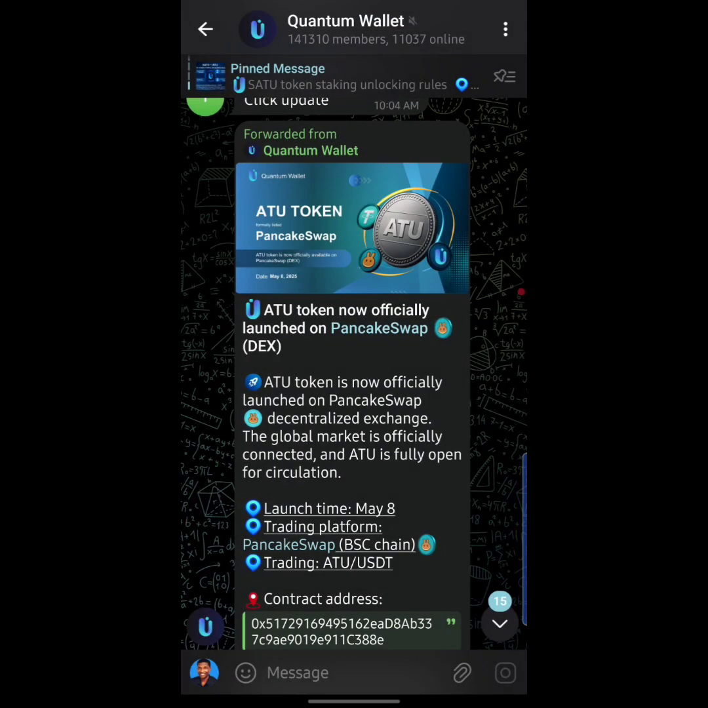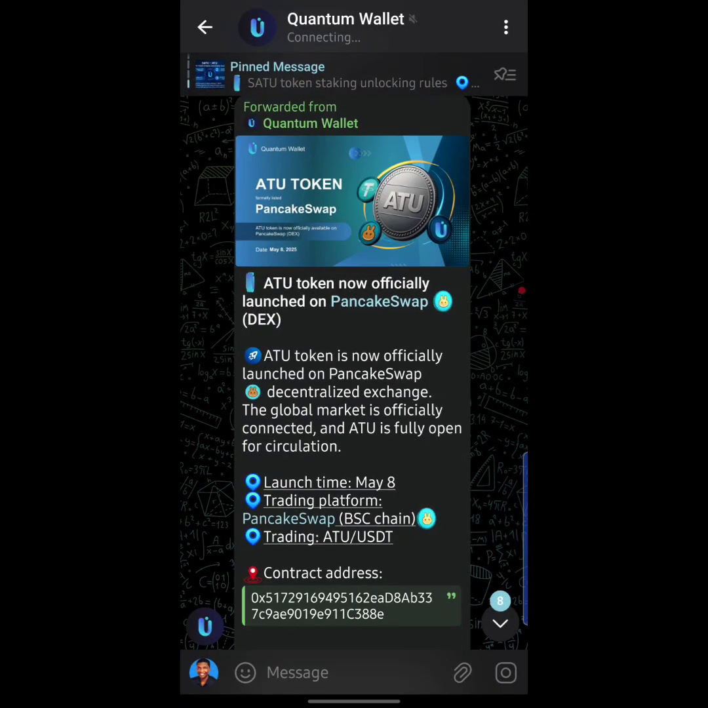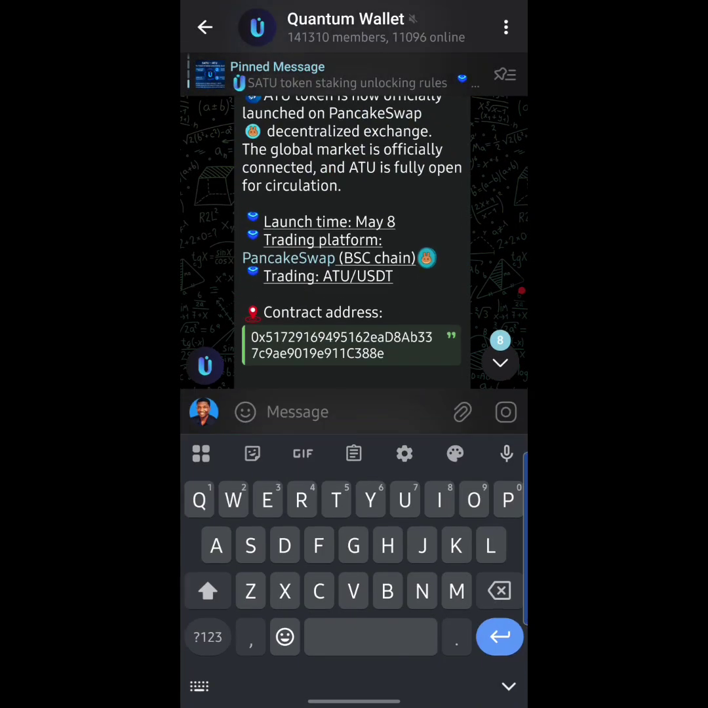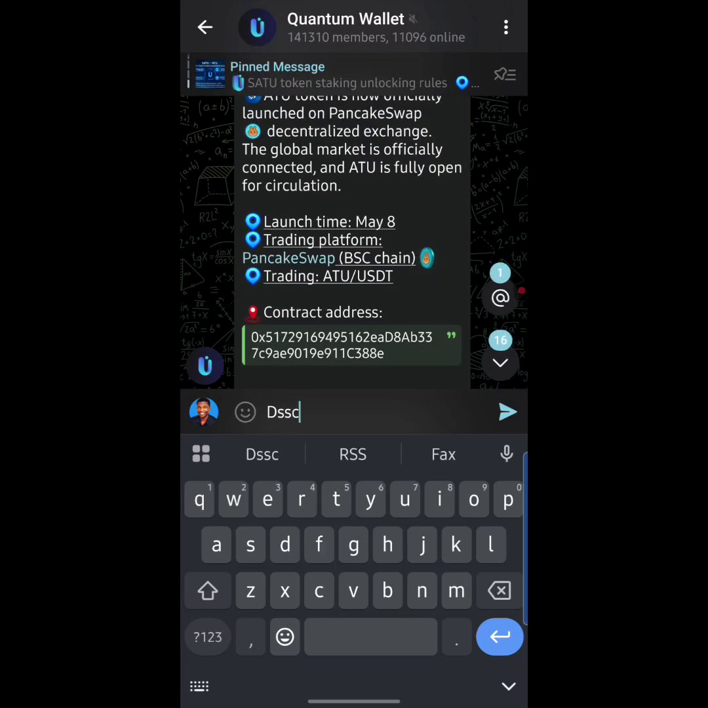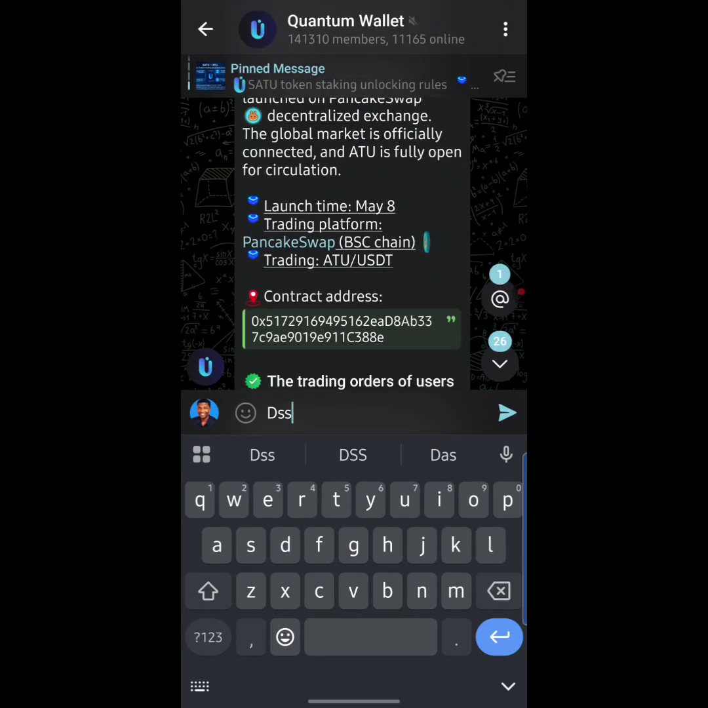Okay, guys, so here we are on the Quantum Wallet Telegram community right now. As you can see right here, they currently have about 141,000 members. Okay, so right here on this group, guys, everyone has the ability to communicate. You can share your thoughts right here. You can ask questions, anything you actually want, you just type it and send, guys. So that is basically one of the functionalities of this group, guys. Okay, but that is not the basic reason why we're here.